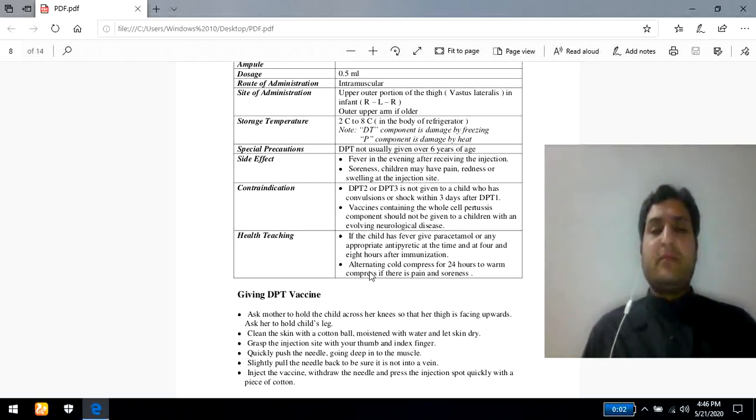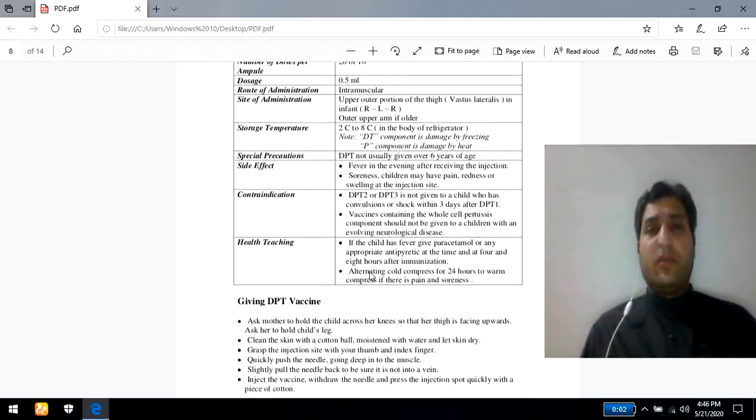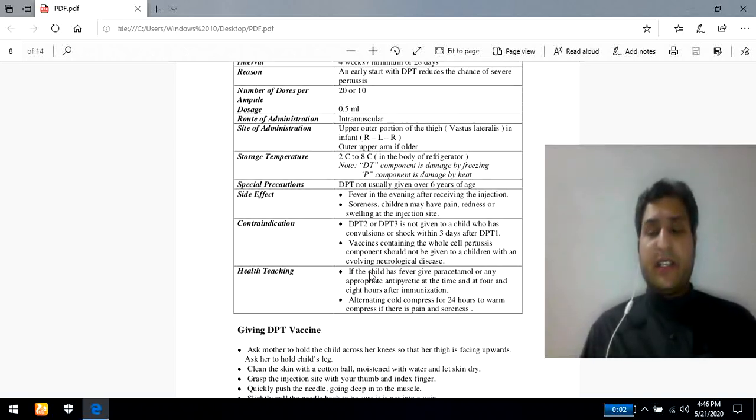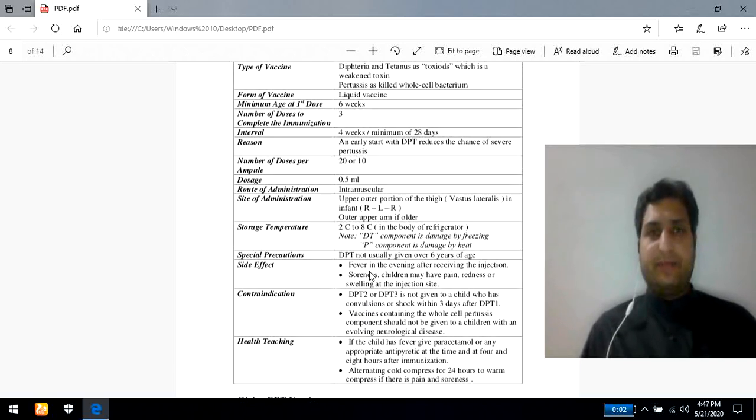So I think you have learned something about the DPT, and this is one of the important vaccines of the API program. For DPT, we mentioned that bacteria are involved, gram positive as well as gram negative in some conditions, as in case of pertussis. The next important thing is the basic summary of today's lecture. DPT stands for diphtheria, pertussis and tetanus.